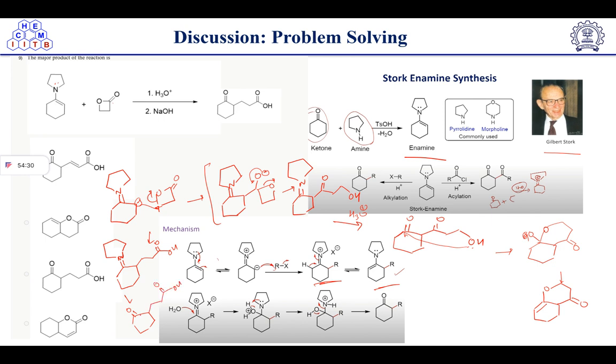So according to this one, the answer is option number third. But this can also further undergo reaction this way, and double bond will form over here after this one.